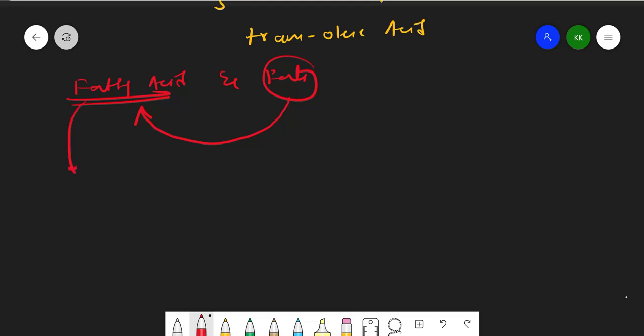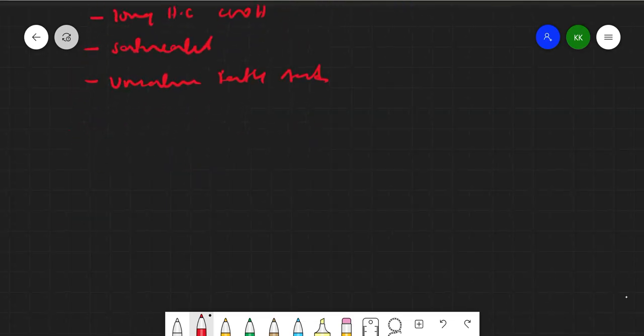So fatty acids are long hydrocarbons containing a COOH group, and they can be saturated fatty acids and unsaturated fatty acids, right? They will have around C18 or more, so many carbons. So different fatty acids: I gave you the structure of stearic acid and oleic acid.